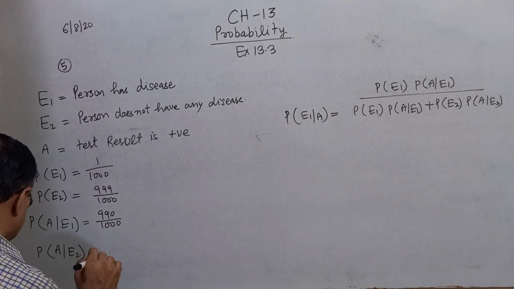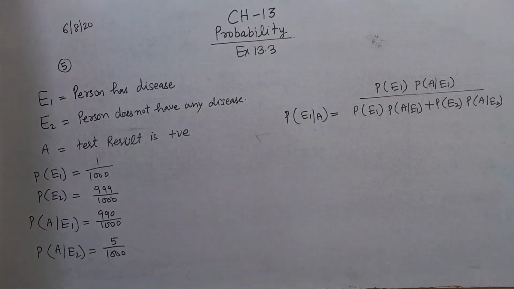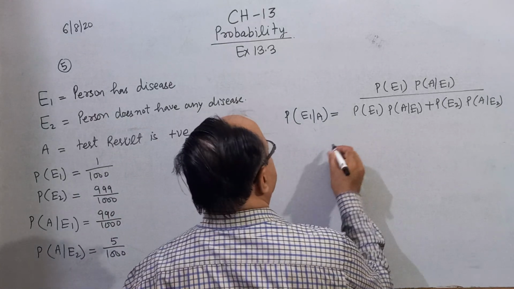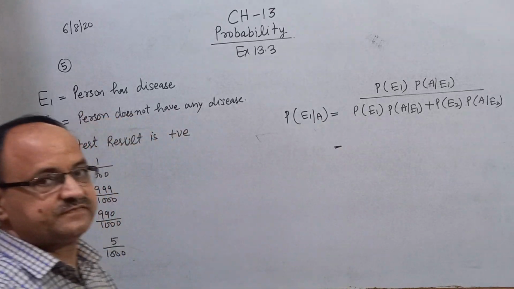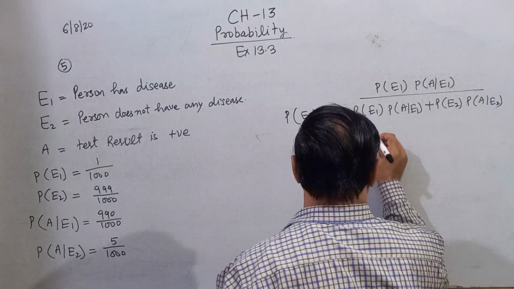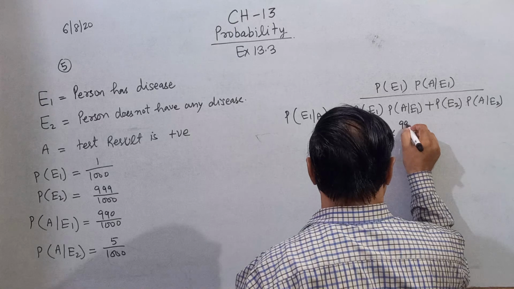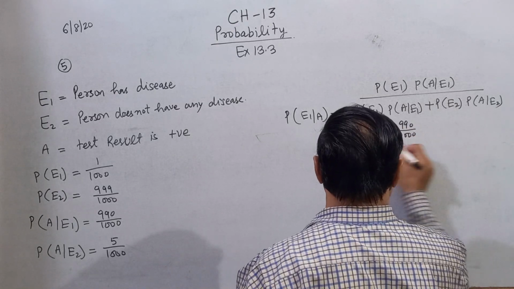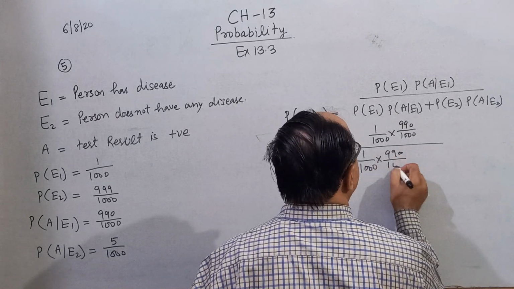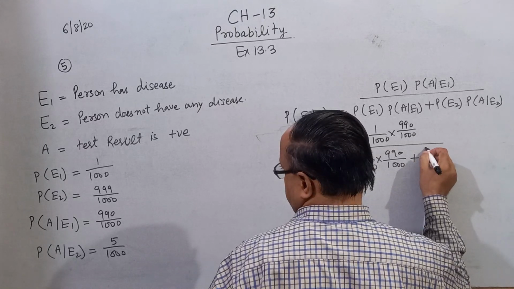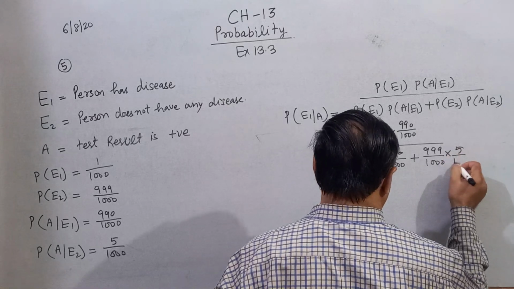After that the test will imply he has the disease, that is 0.05, which means 5/1000. And you want to find, given the test result is positive, the probability that the person has the disease. The same procedure: 1/1000 multiplied by 99/1000, upon 1/1000 into 999/1000 plus 999/1000 into 5/1000.